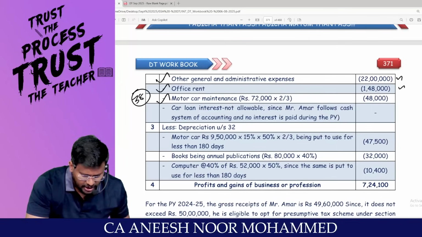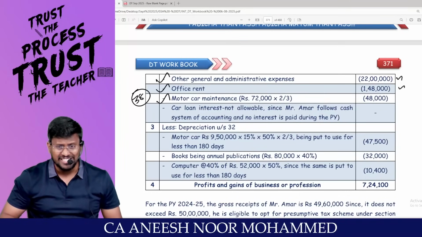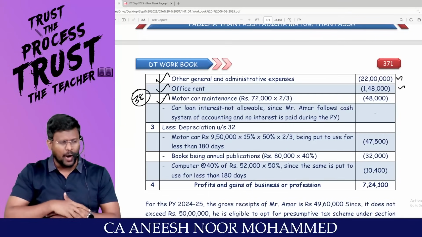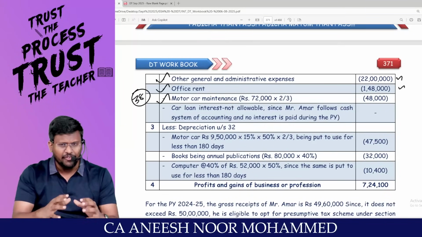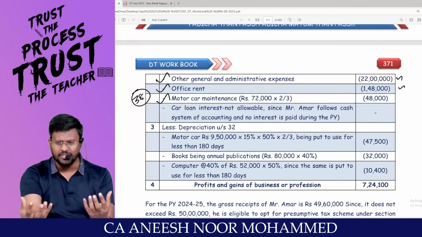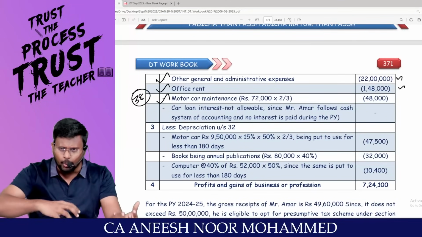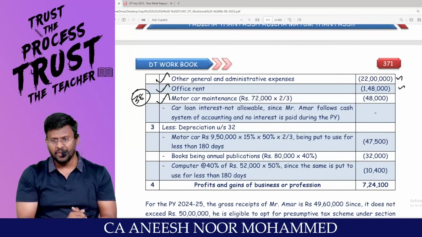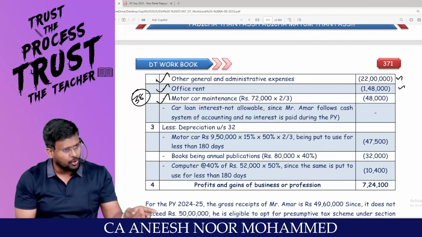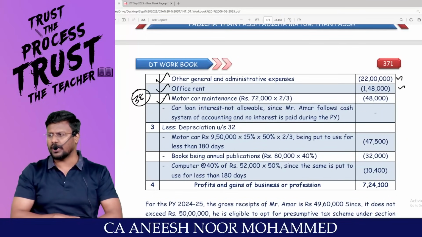Technically, section 38 will be applicable. What section 38 is saying is that if an asset has been used partly for business and partly for personal, the expense attributable to personal will not be allowed as a deduction. That means expense attributable to business will be allowed as a deduction. Are you really with me?